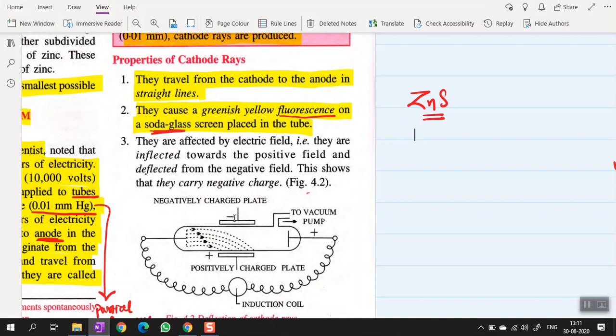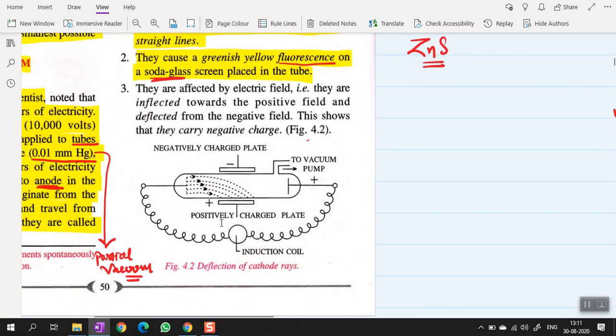Fluorescent substance means one which produces fluorescence when certain kind of rays hit it, just like zinc sulfide. So it is used for checking the presence of cathode rays. Soda glass is used for checking the presence of cathode rays, same as zinc sulfide. Okay, so that is one of the properties of cathode rays. They produce fluorescence on fluorescent substances, just like zinc sulfide and soda glass.